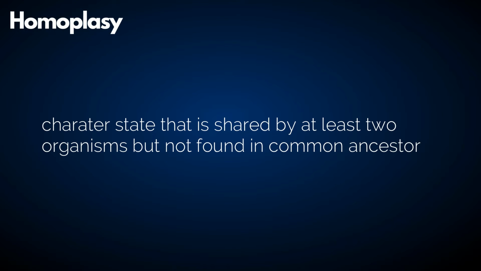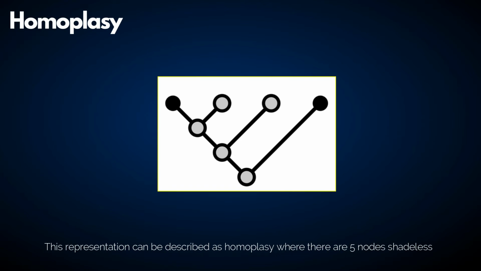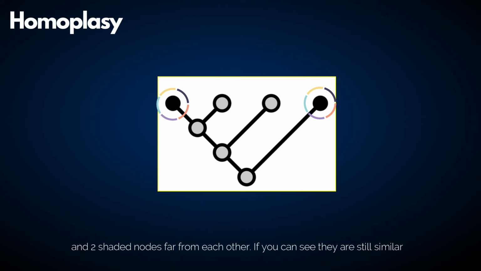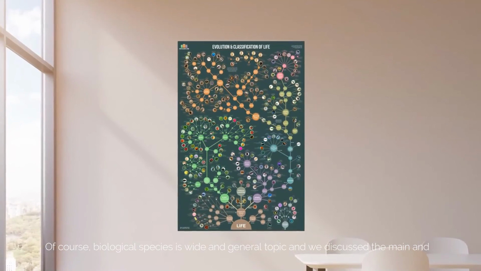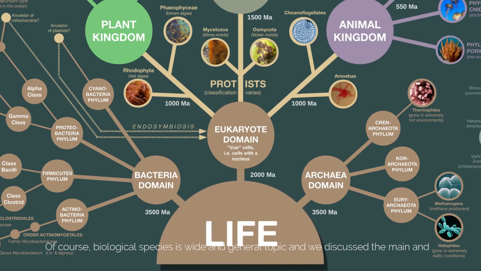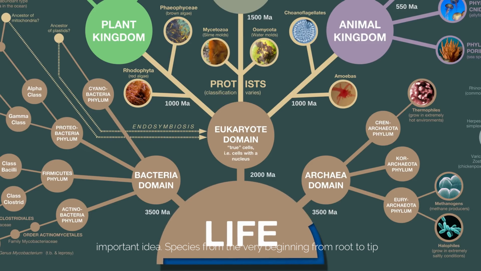Lastly is the homoplasy, means a characteristic that is shared by at least 2 organisms but not found in the common ancestor. This representation can be described as homoplasy, where there are 5 nodes shadeless and 2 shaded nodes far from each other. If you can see, they are still similar with each other even if they are not the closer relatives. Of course, biological species is a wide and general topic, and we discuss the main and important idea.